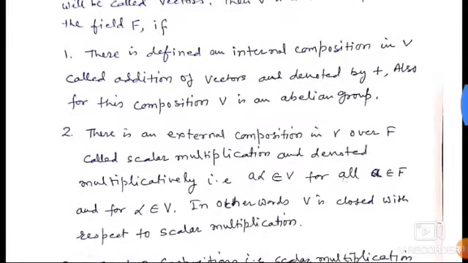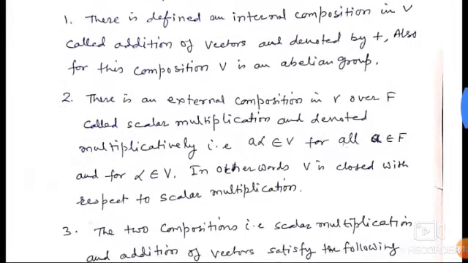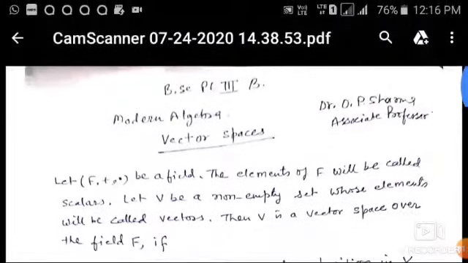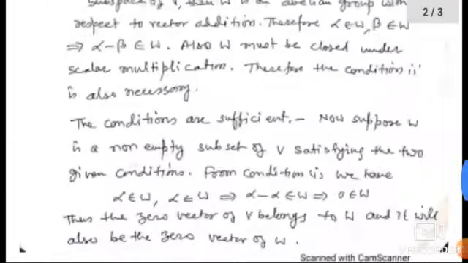That is, a alpha belongs to V for all a belongs to F and alpha belongs to V. In other words, V is closed with respect to the scalar multiplication. The two compositions